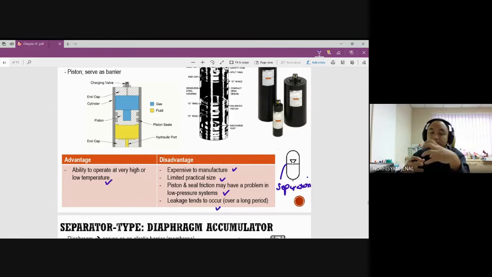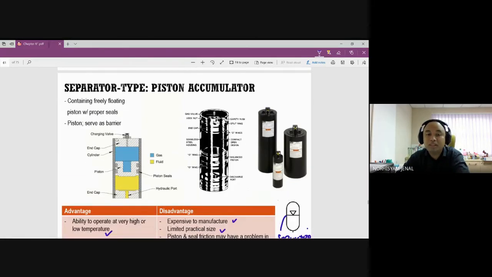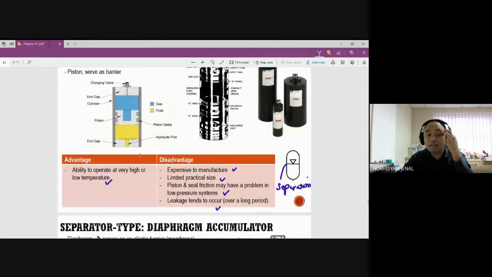However, for gas, if you compress it, it will find a way to spread out. So for the separator type piston, it must be very precise. We have the piston in between. For example, this is the gas, this is the fluid, and this is the piston.